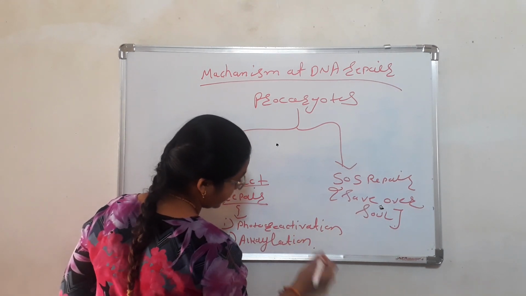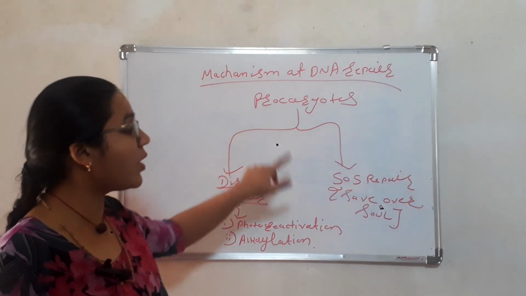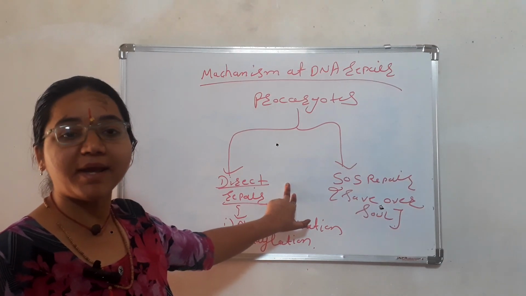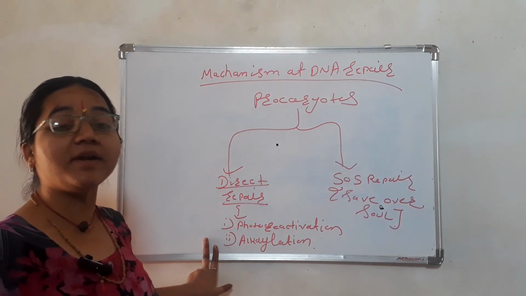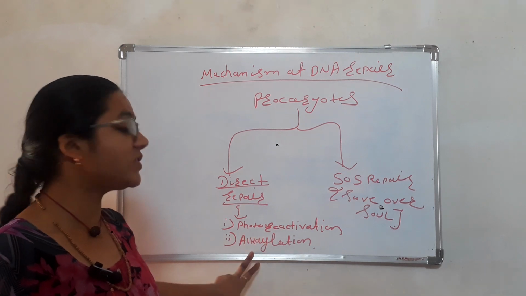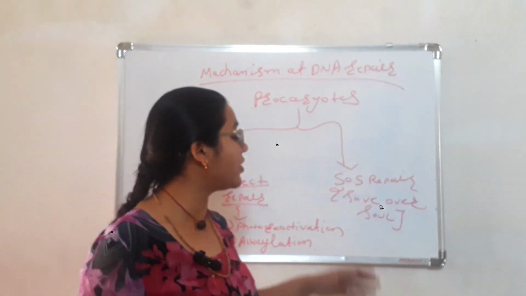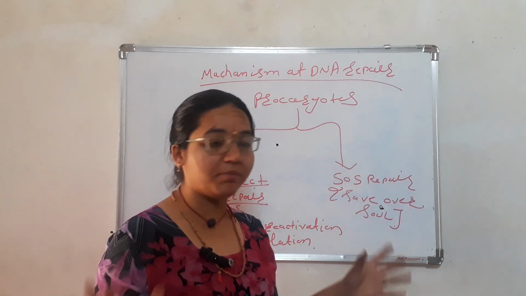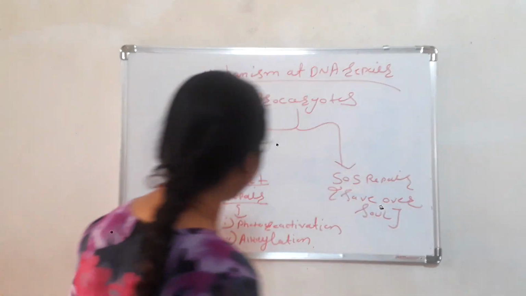So take a screenshot of this, guys, because it shows how the DNA repair mechanism of prokaryotes is divided into direct repair and SOS. Direct repair is divided into two parts. First is photoreactivation and second is alkylation. And SOS is not divided into parts because it covers all of them. Okay, so take a screenshot. So I will now go through the details of photoreactivation.